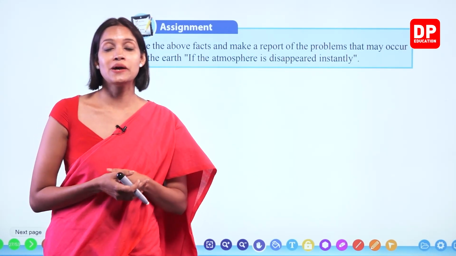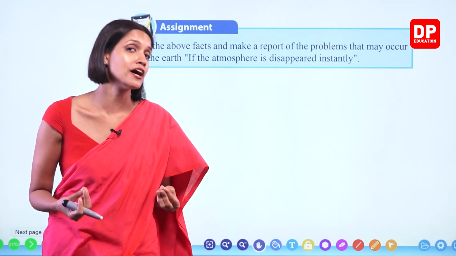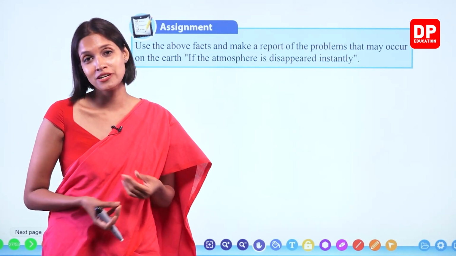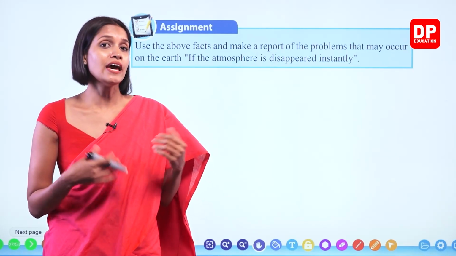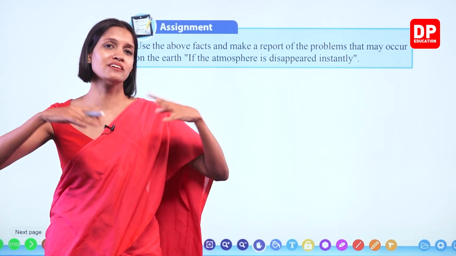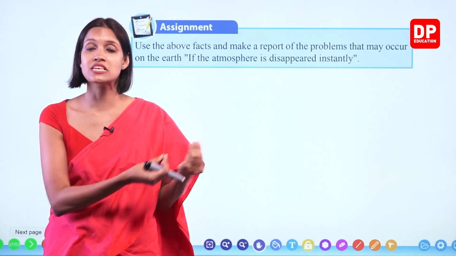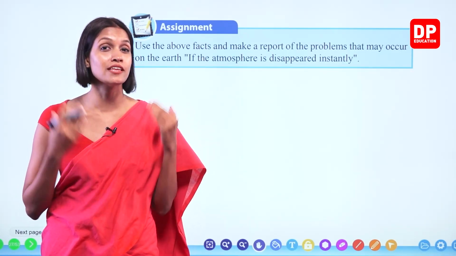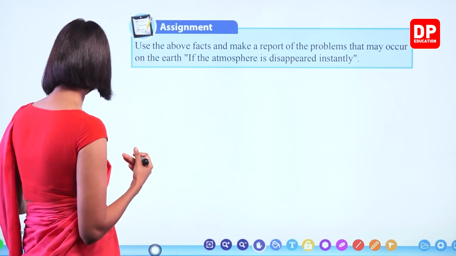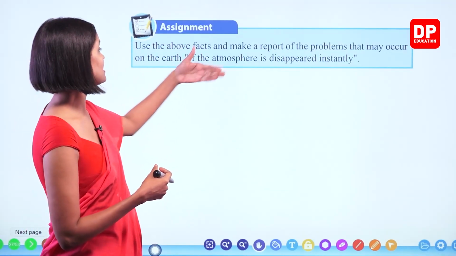Right? And what will happen? Number 2, we will not get carbon dioxide. Without carbon dioxide, can plants do photosynthesis? No. Right? Plants cannot do photosynthesis without carbon dioxide. Okay, children? And if there's no atmosphere, can we communicate easily? No. We will have to make special changes in order to communicate without air, right? Because of the presence of air particles, we can easily talk to each other and hear each other very clearly, right? So those types of difficulties, whatever you learned here as a list, you have to write the opposite of these things when you make this report.